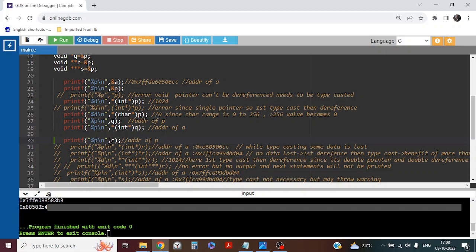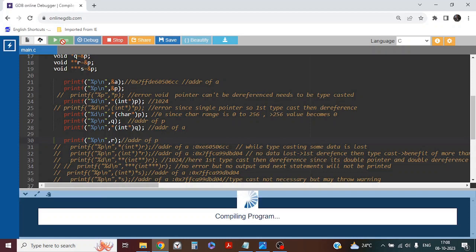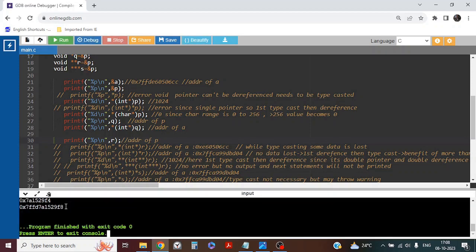Next, move to line 30. What am I printing? r is a double pointer, and it is holding the address of p. So it will give the output as the address of p. Let's check. See, it has given an address, correct? The address of p.